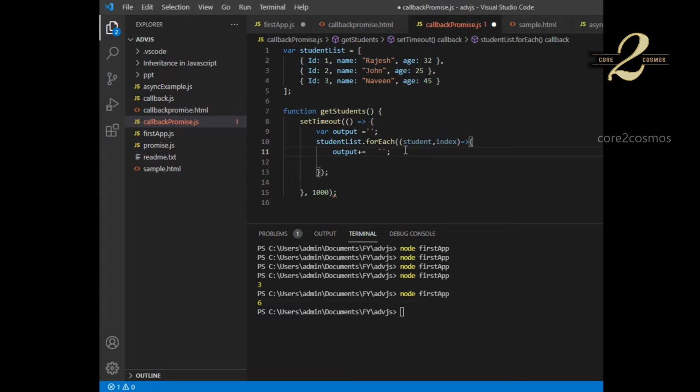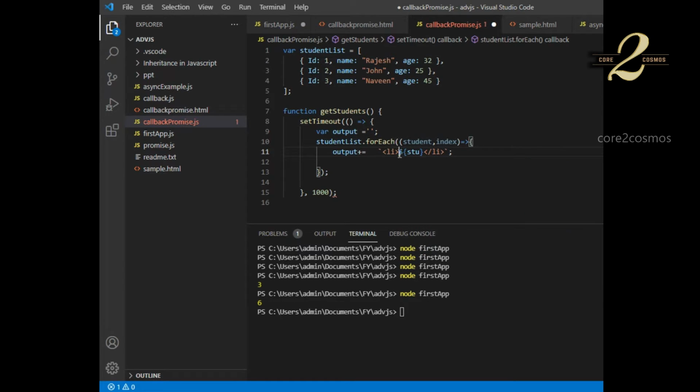So this is used for string formatting. In C# we have something called string dot format, where we can specify the strings in a specific format, right? So here I'm saying li, which is basically for a list item, and then I am using something called dollar, dollar open curly braces.